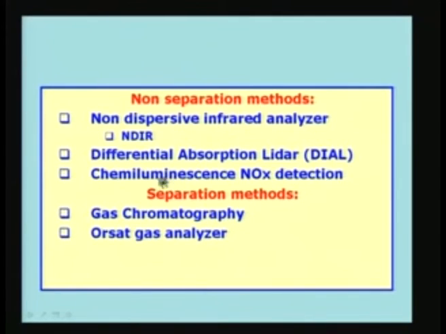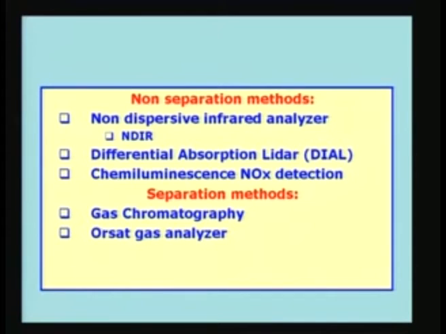The third one I am going to look at is chemiluminescence, which is used for detection of nitrogen oxides. The nitrogen oxides are usually termed as NOx. NOx stands for all oxides of nitrogen which may be present in the particular sample of gas. For example, it may be nitric oxide NO, nitrous oxide N2O, nitrogen dioxide NO2, and so on.